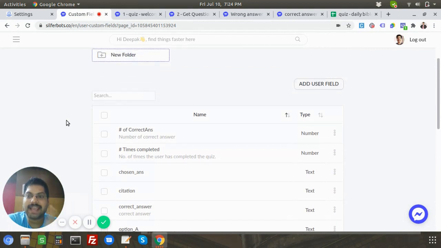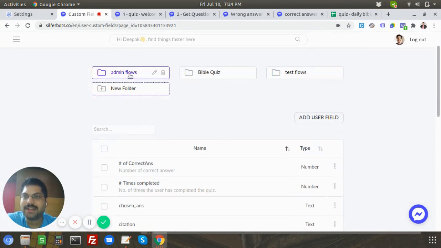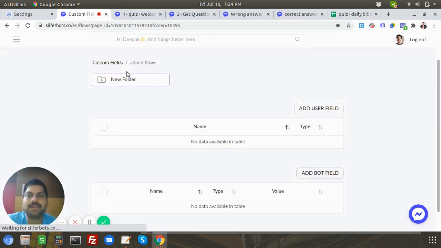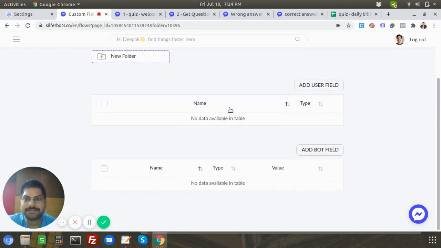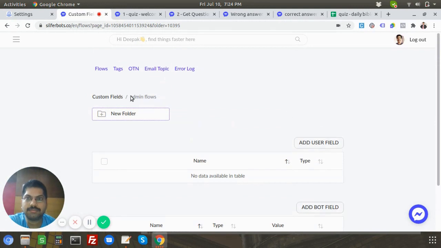Let me also show you one more thing, the admin flow. Remember I told you I have a keyword-enabled flow where I can change the question numbers through the messenger itself, so I don't have to come here and change it in the bot field from a laptop. I can do it from my mobile itself. The way I've done it, I've set it up as an admin flow. This is interesting actually. Oops, what happened? Okay, I'm in flows, I should be in flows.